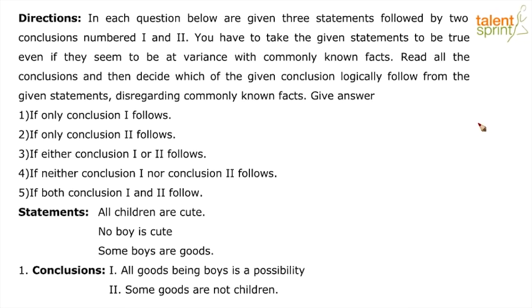Okay, let's go right ahead and see the question that we have today for syllogisms. Now usually in case of syllogisms, boys and girls, there are 5 different options you have for the answer. The first one: only if conclusion 1 is true; the second: only if conclusion 2 is true; the third: if either 1 or 2 can follow; option 4: if none of them can; and option 5: if both of them follow.